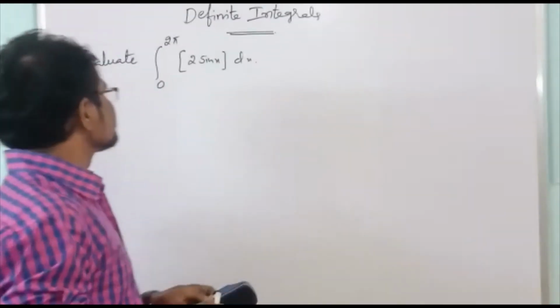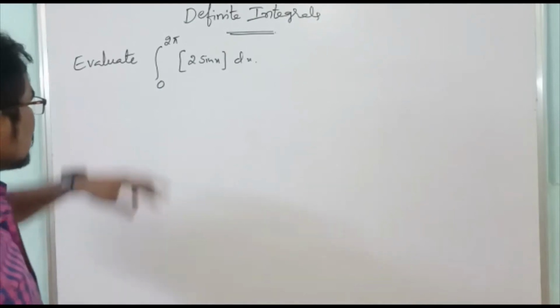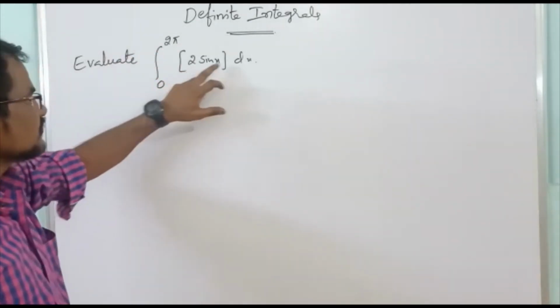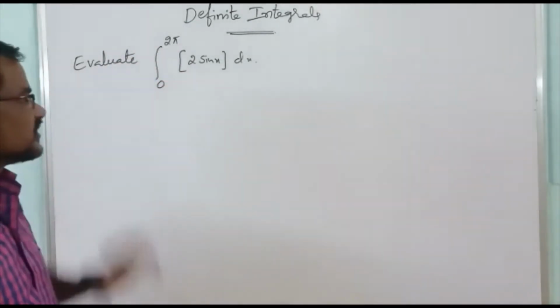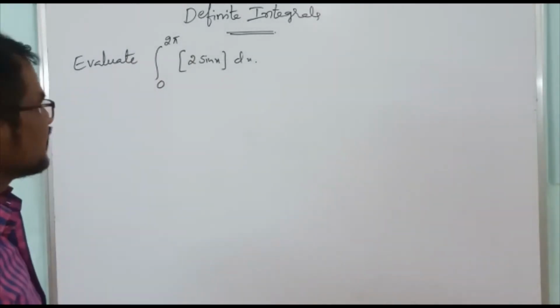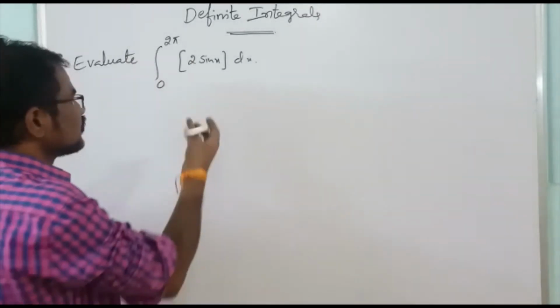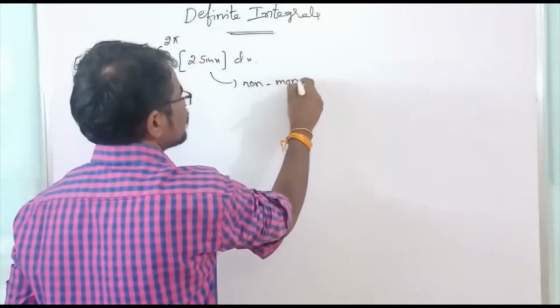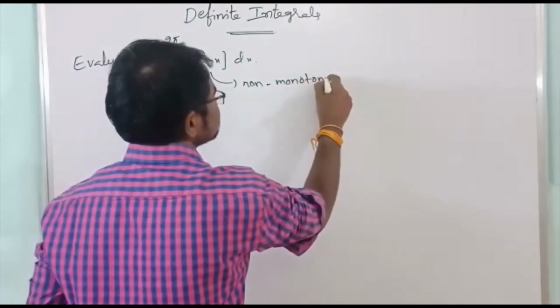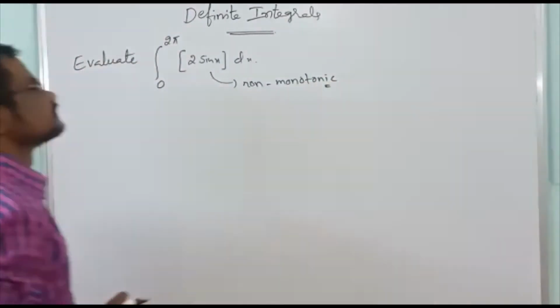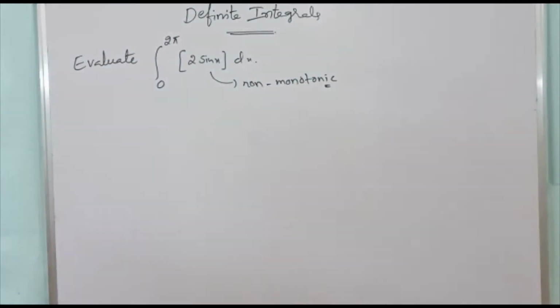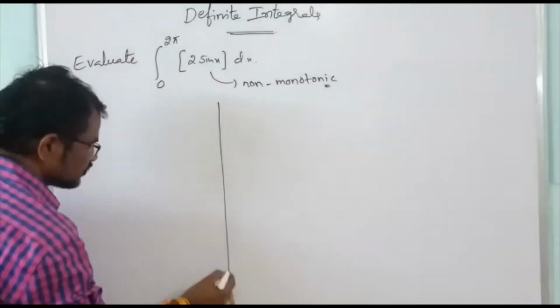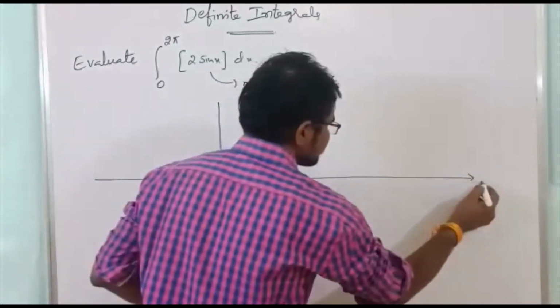So like this we have to do. Right, this is also the same type of problem. Integration from 0 to 2 pi of the greatest integer of 2 sin x dx. The difference here is that 2 is there compared to the previous problem. So this is also a non-monotonic function between 0 to 2 pi, so that's why we have to take the graph of this function.